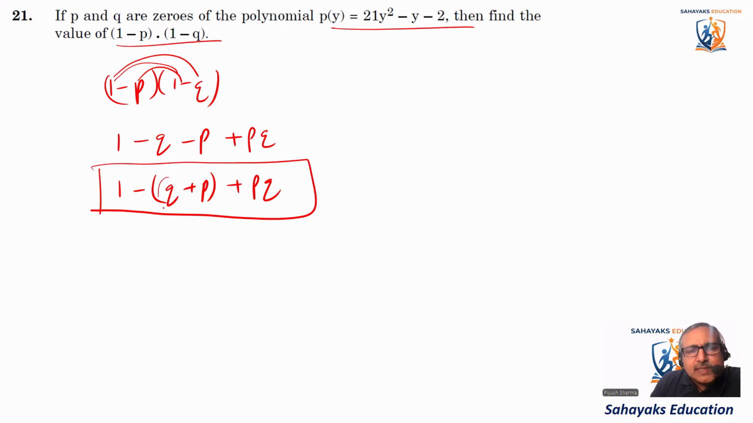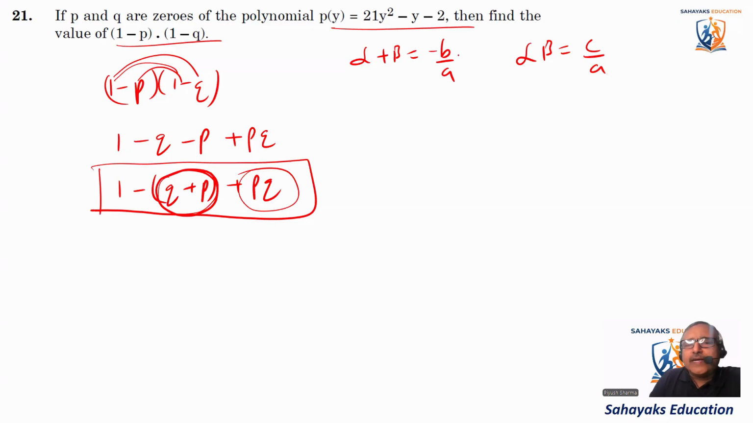What is this? This is the sum of roots. P and Q are the two roots. So this is the sum of roots, and this is the product of roots. So let's find out. We know that the sum of roots, that is alpha plus beta, is minus b by a. And product of roots, that is alpha beta, is c by a.